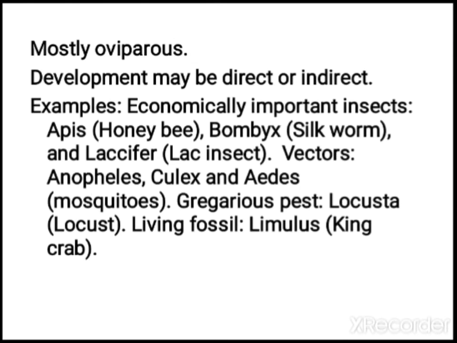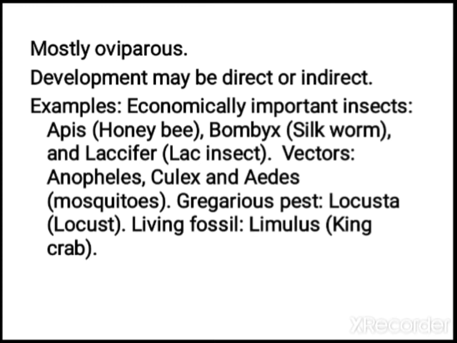And oviparous. So why oviparous? Because they lay eggs. That's why they are oviparous. Development can be direct or indirect. Direct development means the young one will be looking like the adult. Indirect means it won't be looking like the adult. They will produce a larval condition.